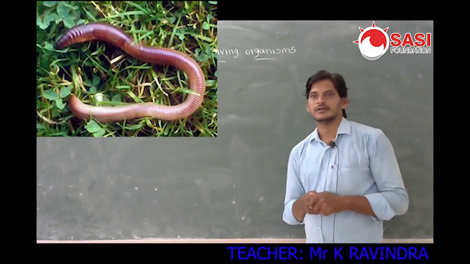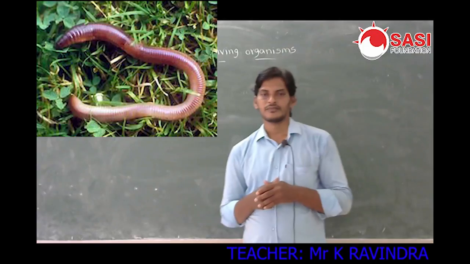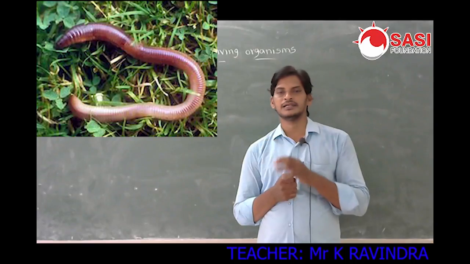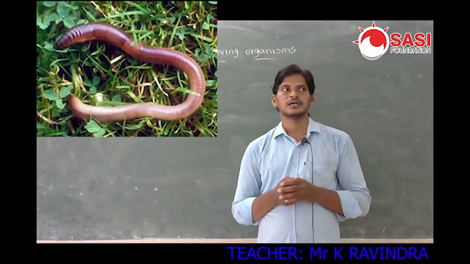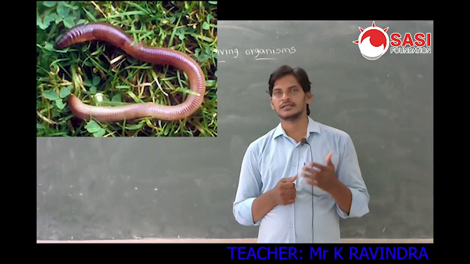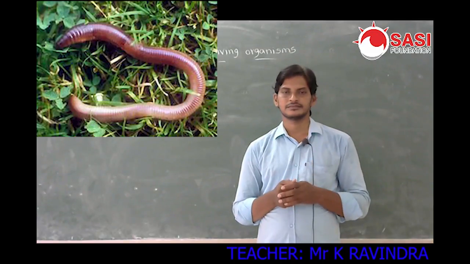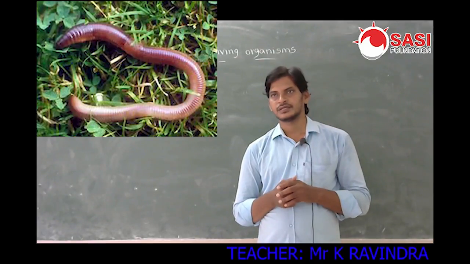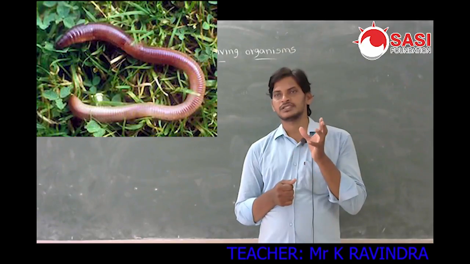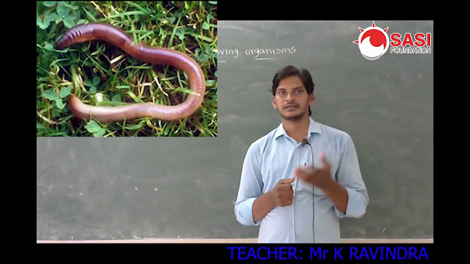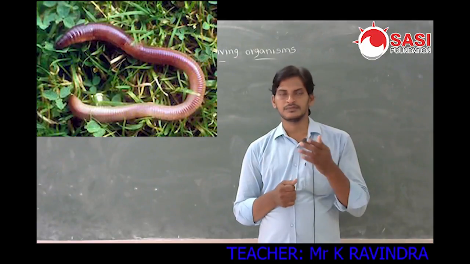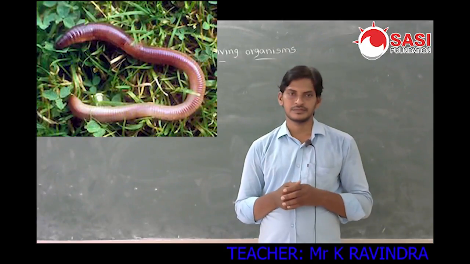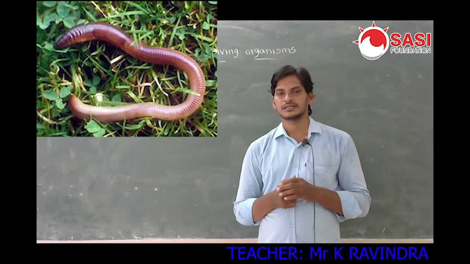For that, today what will we learn? Today we will completely learn about the information of Annelida, Arthropoda, Mollusca, Echinodermata, and Chordata, one by one. What kind of characters they have, the characters which are helpful to them for many kinds of activities, and examples. This type of information we will learn. The first one is Annelida.